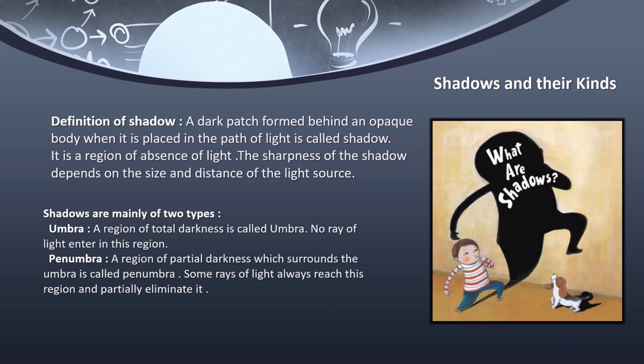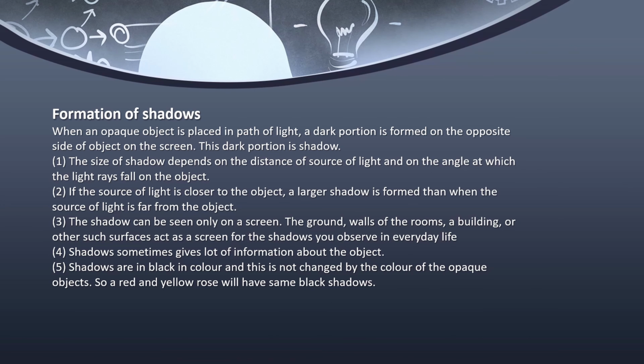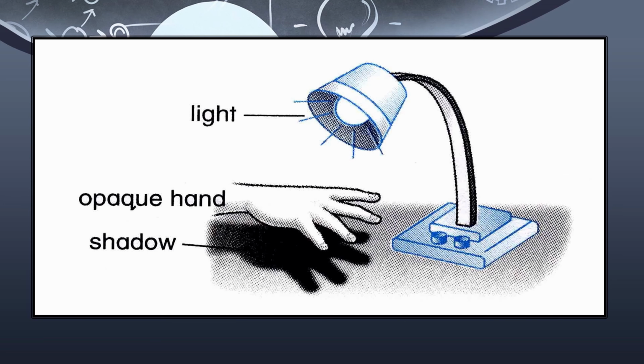Now, the next thing that we are going to talk about is the concept of shadows and how they are formed. When an opaque object is placed in the path of light, a dark portion is formed on the opposite side of the object on the screen. This is why when you go outside or stand in front of a source of light, you can see a dark figure form behind you. Is that a ghost? No, that is not a ghost. Don't be afraid. That is what we call a shadow. This dark portion is the shadow.